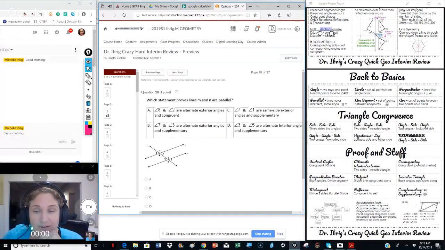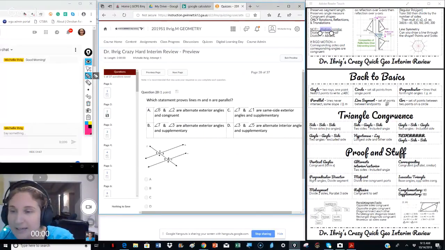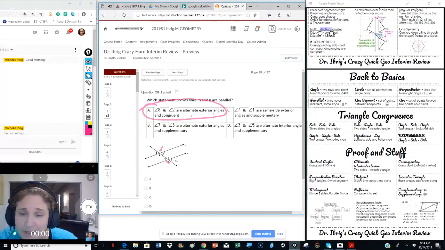Which statement proves that they are parallel? Let's look. 8 and 2. Here's 8. Here's 2. They're alternate exterior angles, and they're congruent. 7 and 1, they're not on the same side. 7 and 3 are actually corresponding, not alternate exterior. 3 and 5 are alternate interior angles, but they're not supplementary.